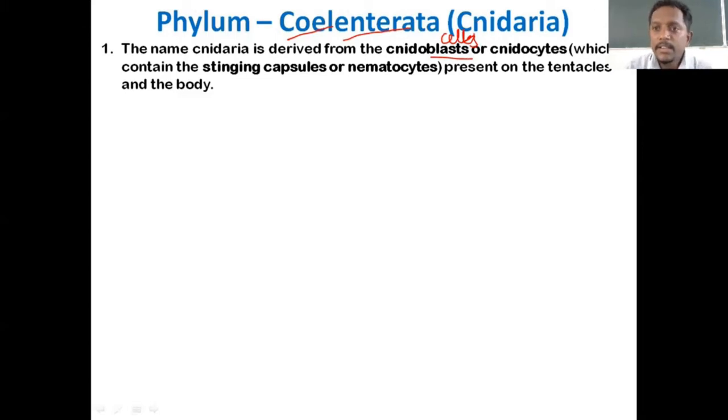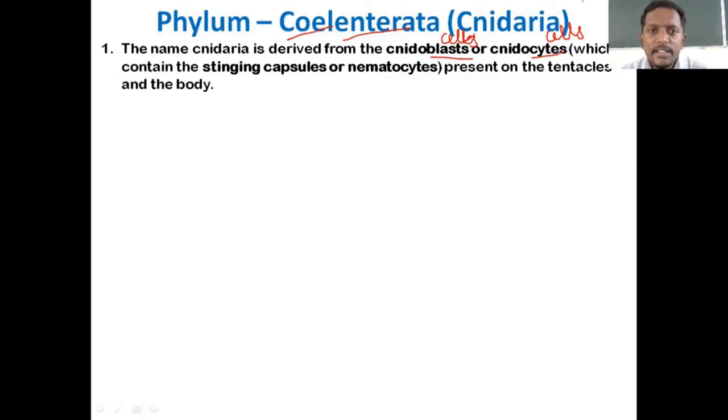Cnidocytes, like choanocytes in poriferans that I mentioned in my previous class. Cytes once again refers to cells. You have to put these meanings in your mind and note them down in your book. I may go fast, thinking that you have done a good revision of sessions 1, 2 and 3. What are these cnidoblasts or cnidocytes?